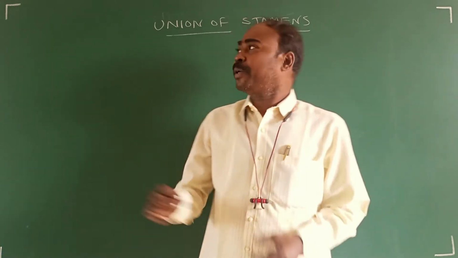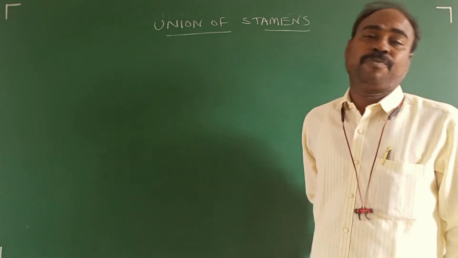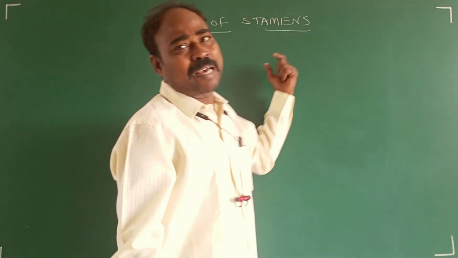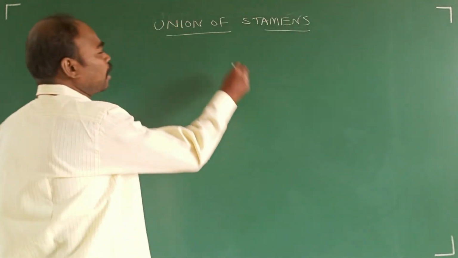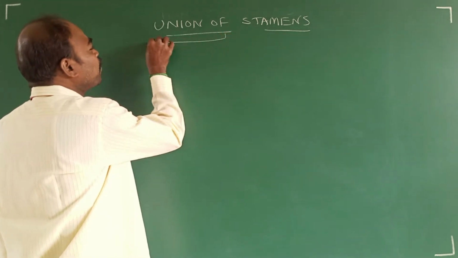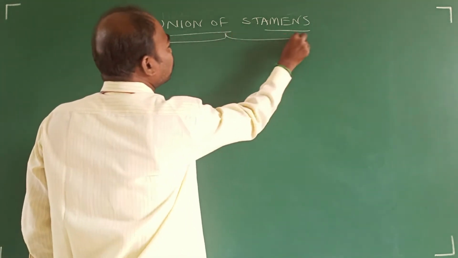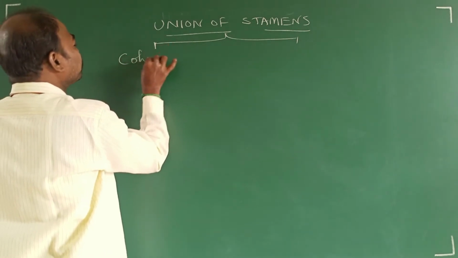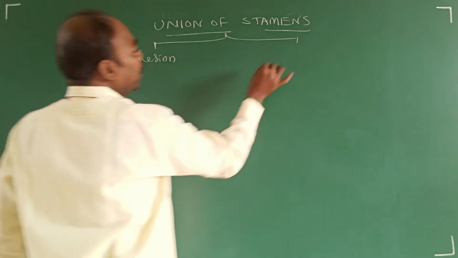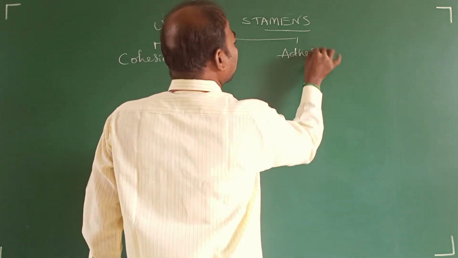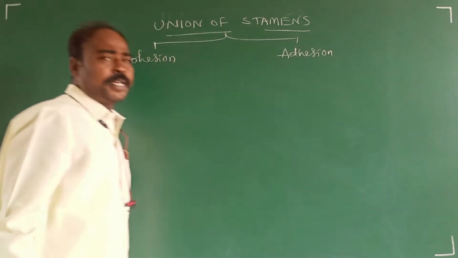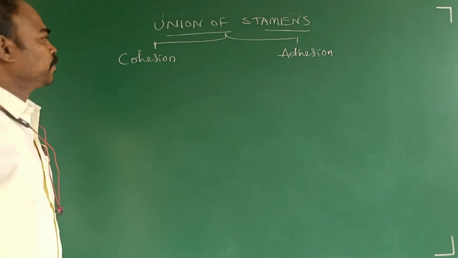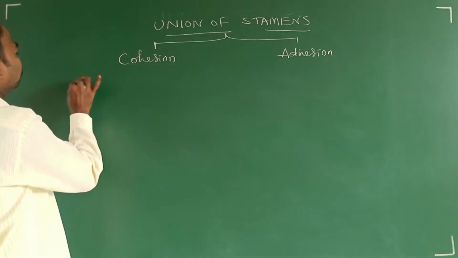Today in this class, we are going to discuss the union of stamens. Already we introduced stamens in the last class. Now, the union of stamens is further divided into two types, that is cohesion and adhesion. Cohesion and adhesion. What is cohesion?